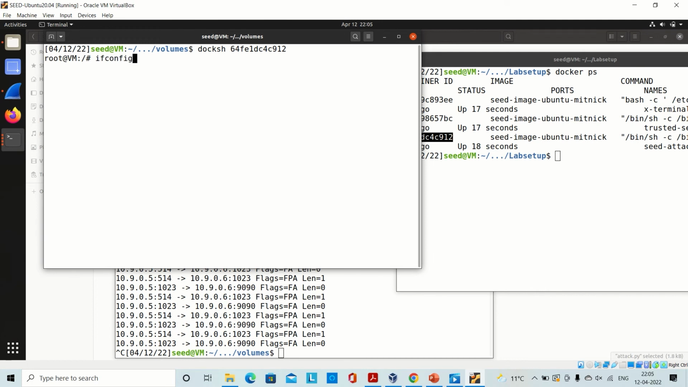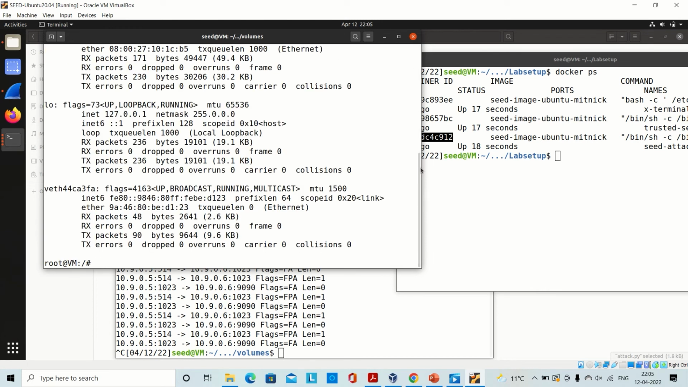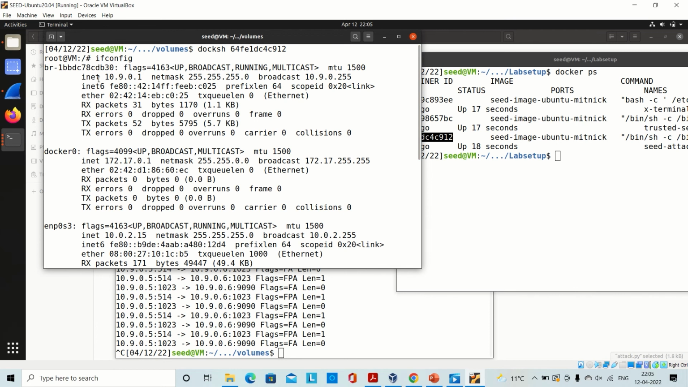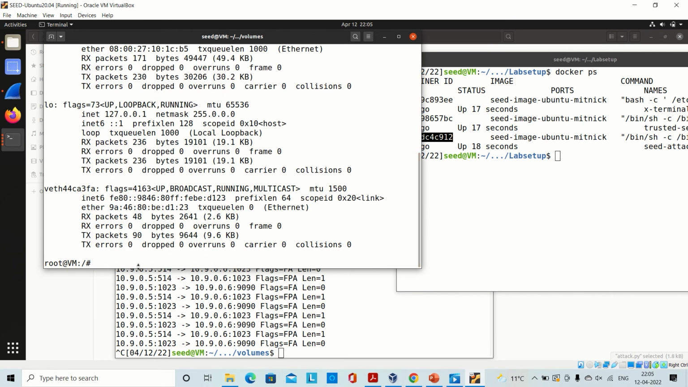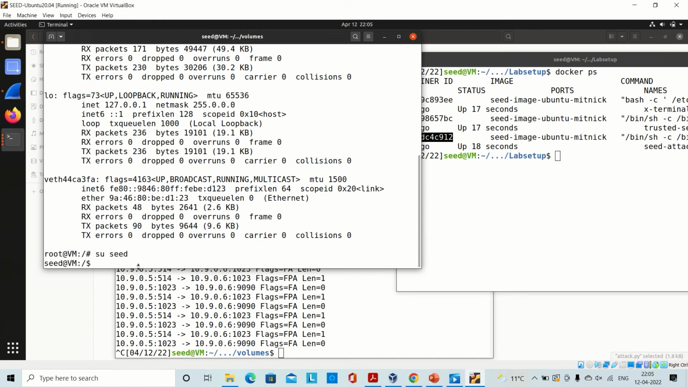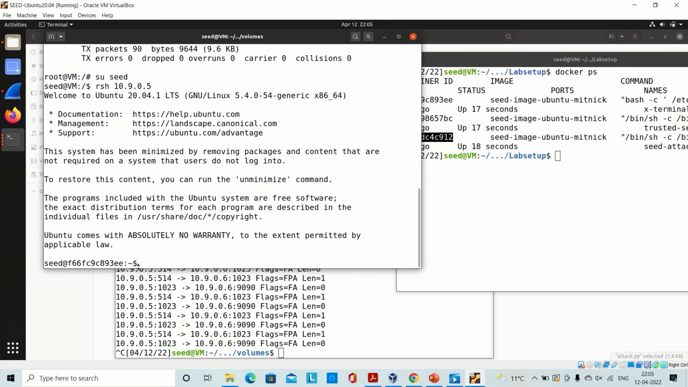We can see it using this command. Here we can see that this is the attacker's IP address. We will get into it and then use the rsh command with the X terminal's address. Now if the attack is successful, we should be logged into the X terminal without any password required. Then we can say that the attack is successful. We'll just run this command.